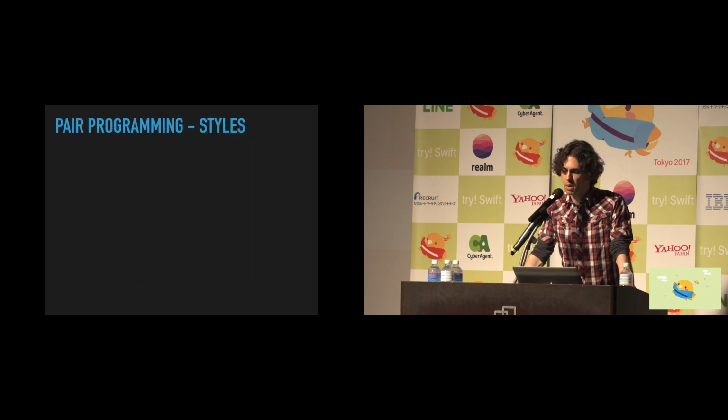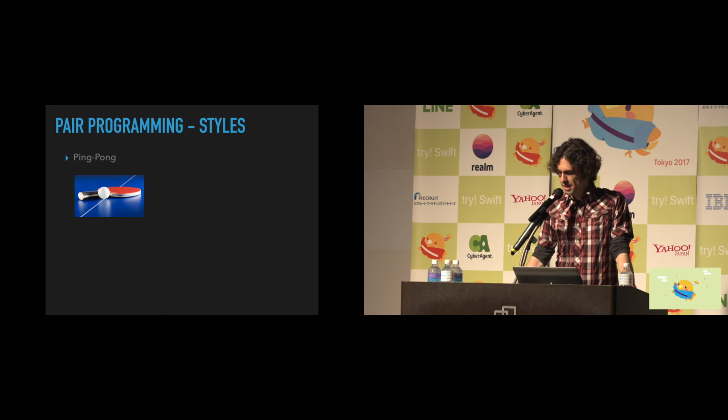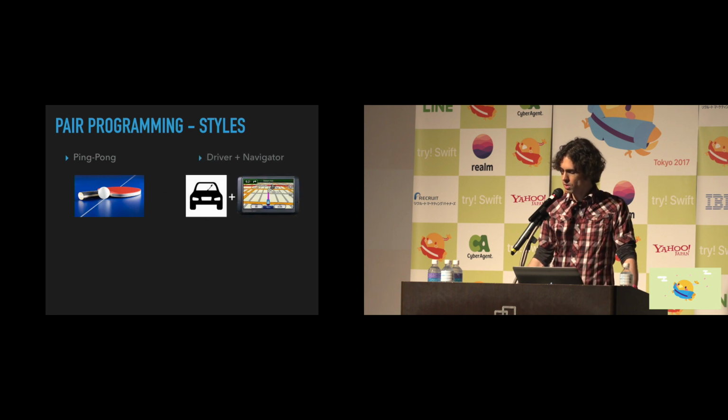And so we have 2 primary styles that we use when we pair program. Now, the first one we call ping pong pairing, and this is where both developers get to experience both writing test code and writing implementation code, taking turns back and forth. Now, the second approach that we use is often called driver navigator.